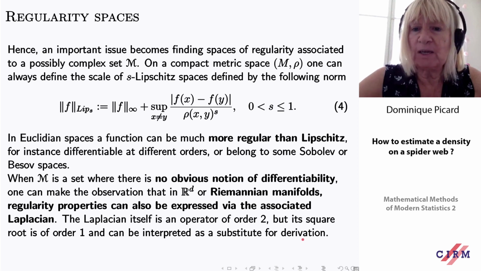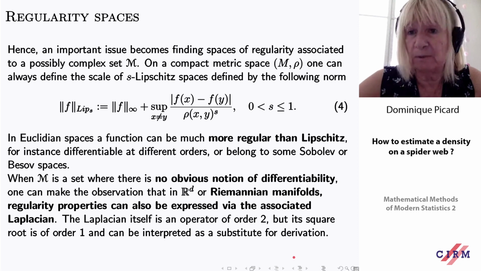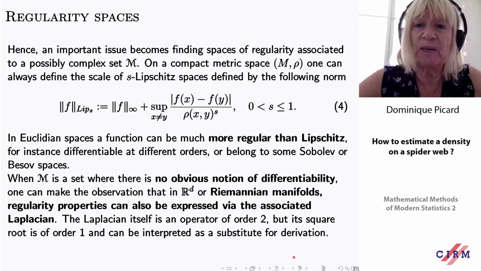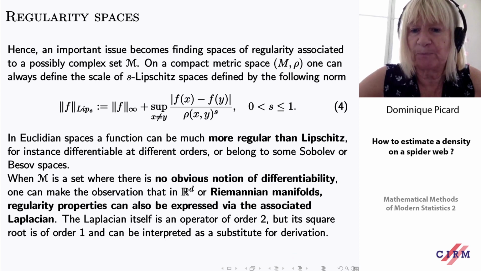The Laplacian is an operator of order 2, but its square root is of order 1, and it can be associated with a substitute for derivation.